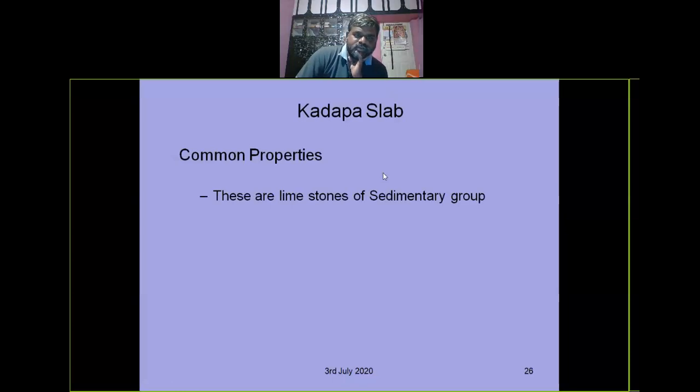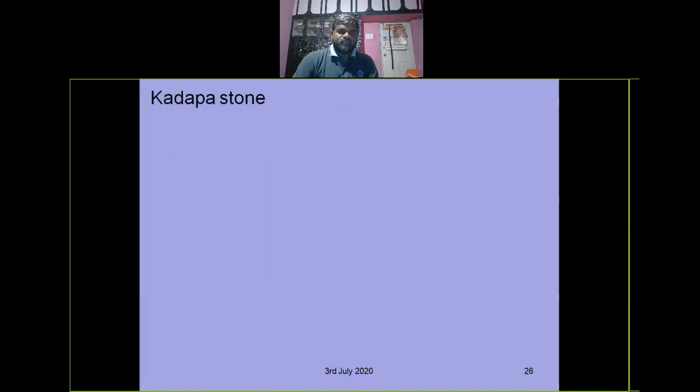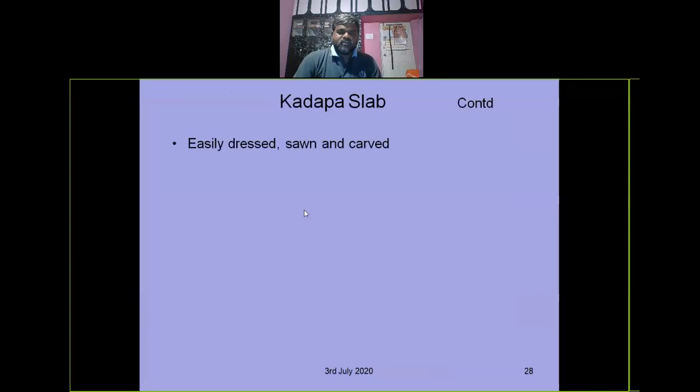Kadapa stones, right? Common properties. Kadapa stones are limestones of the sedimentary group, consisting of carbonates of lime. Specific gravity is 2 to 2.75. Compressive strength is 55 Newton per mm square, 55 MPa, less compared to marble. These are some varieties of Kadapa stones: black. So these are the properties of Kadapa stones.